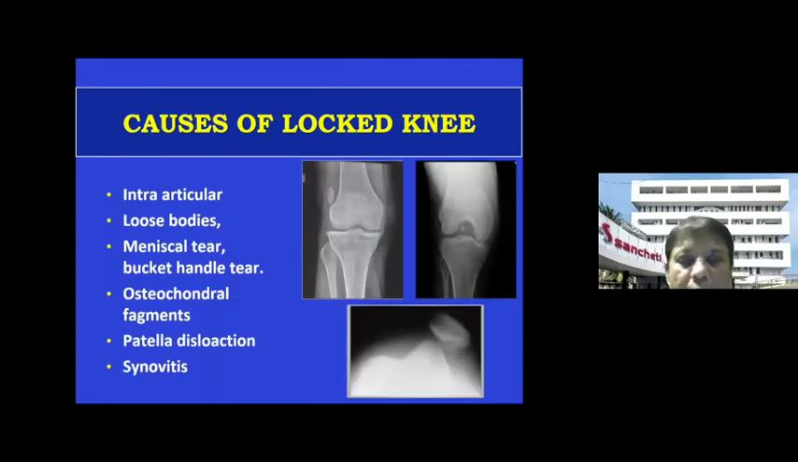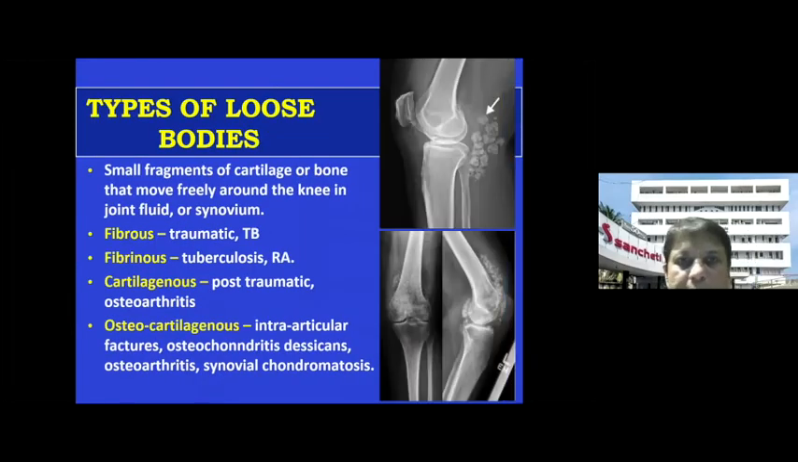What are the causes of a locked knee? As I just said, it can be loose bodies, meniscal tear, osteochondral fragments. At times, the patella is dislocated, and that breaks the lever arm, and the extension can become difficult, and sometimes synovitis also causes locking. There are various types of loose bodies, and this can again be one of the favorite questions of your examiner. Maybe fibrous loose bodies, fibrinous, maybe cartilaginous because of flaking of the cartilage, or osteocartilaginous, which can be because of OCD, the osteochondritis dissecans.